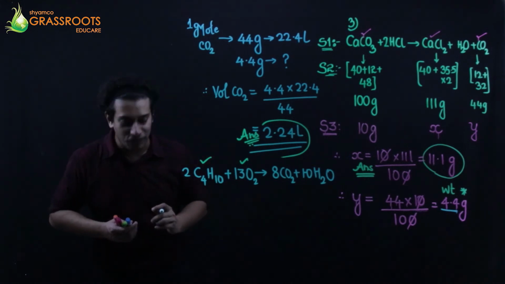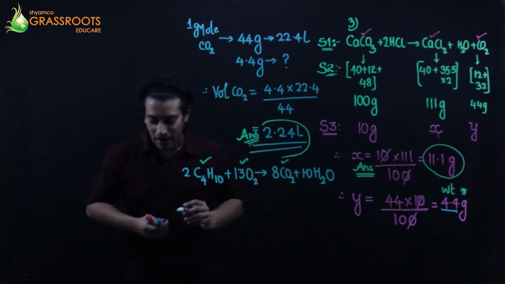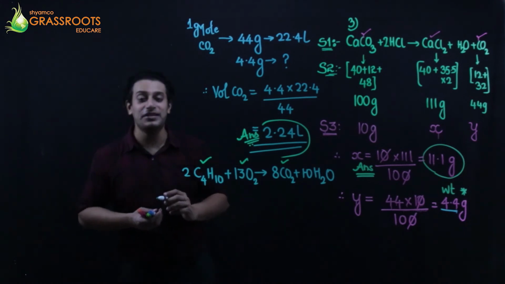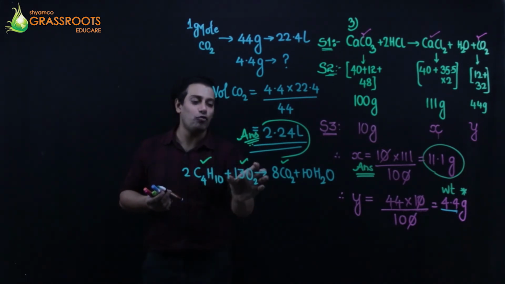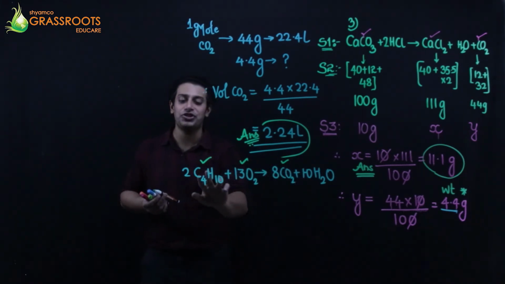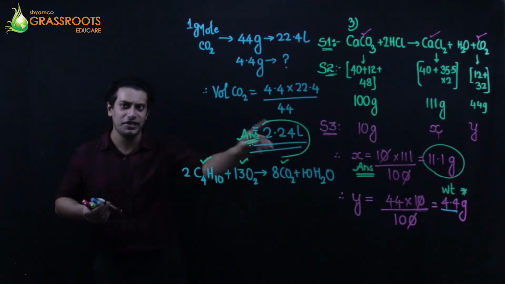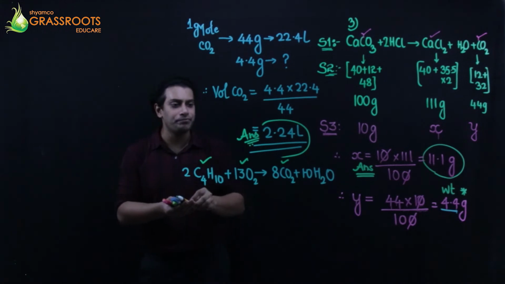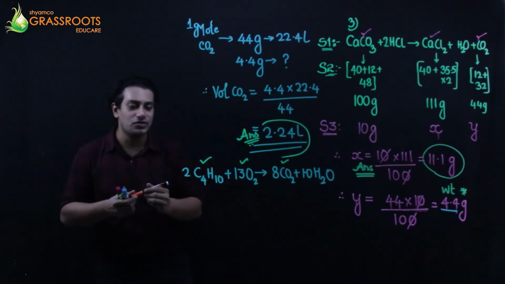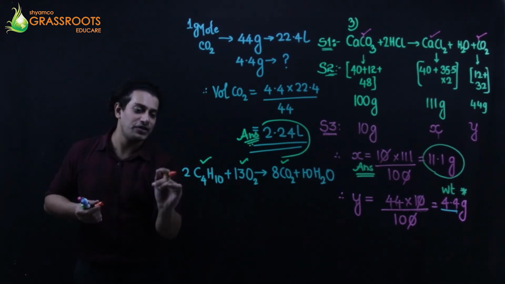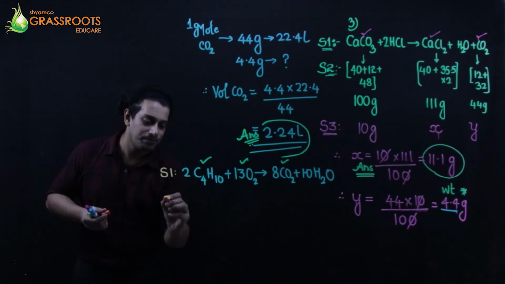And find the volume of carbon dioxide at STP at the same time. So three things are involved in the sum: carbon dioxide, oxygen and butane. There is no mention about moisture, water. Nothing is there, so nothing to be done with it. So step one is always the balanced equation.